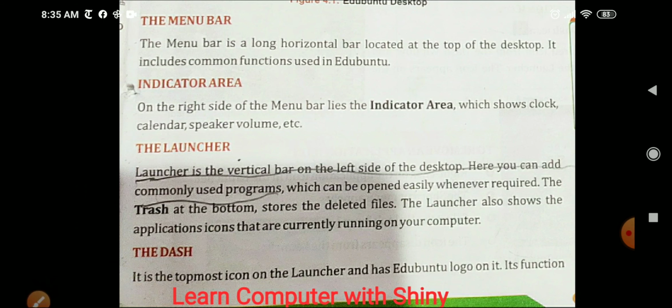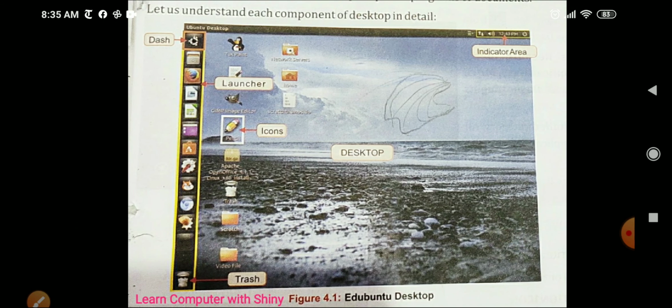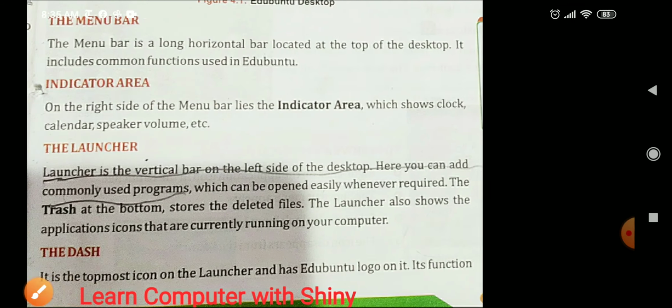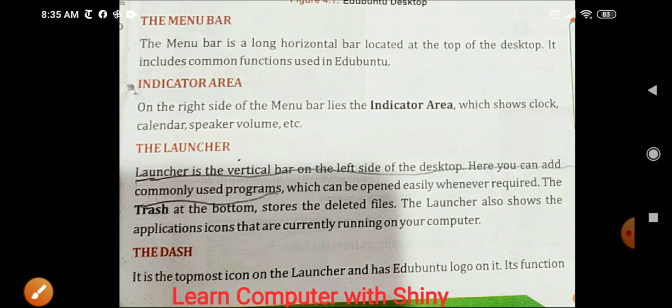Next is the indicator area. Here on the right side of the menu bar lies the indicator area, which shows the clock, calendar, speaker, volume, etc.